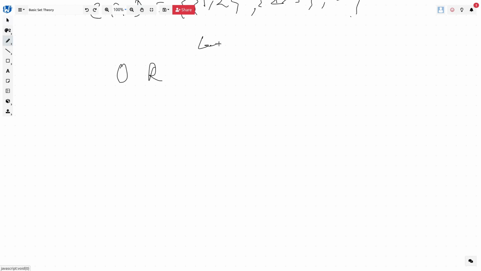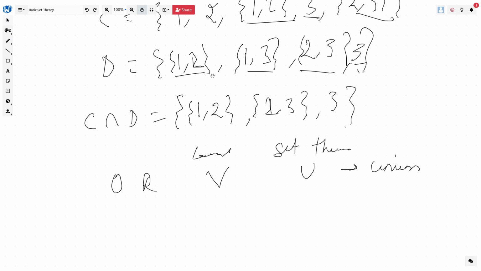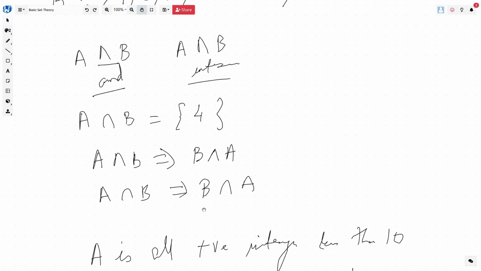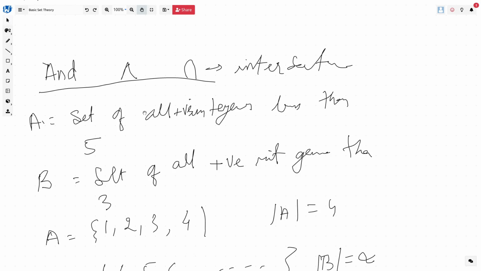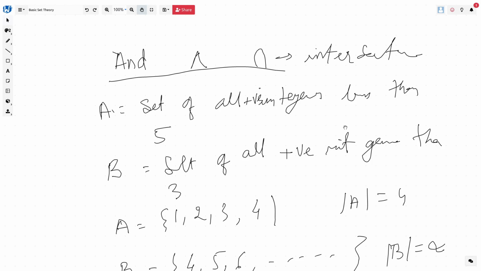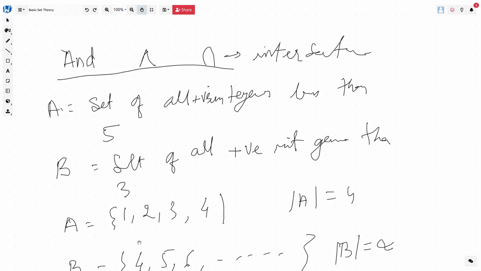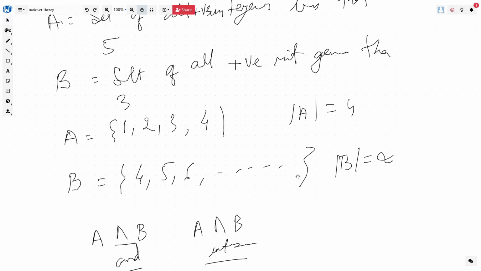In logical symbol, it is this. Now the set theory symbol is this, which is the union, right? So again, take few of the sets which are quite similar. So we'll take those similar sets, so we'll be able to recognize what is the difference between A intersection B and A union B, right? So if we take set of all positive integers less than 5, which is this, and we take B is this, right?